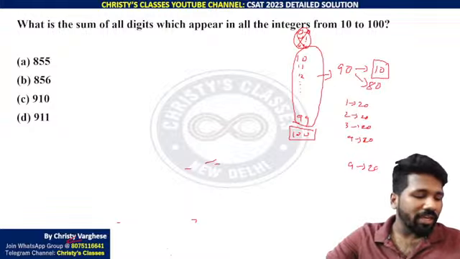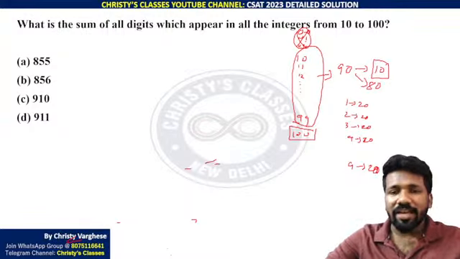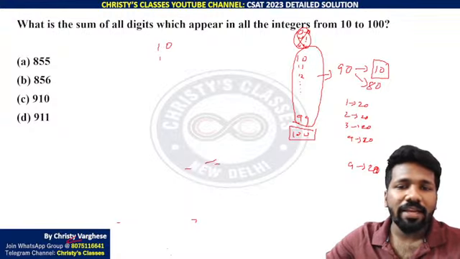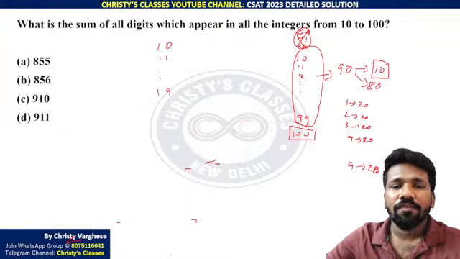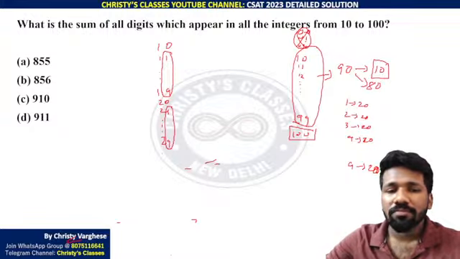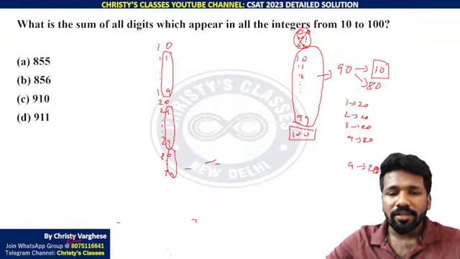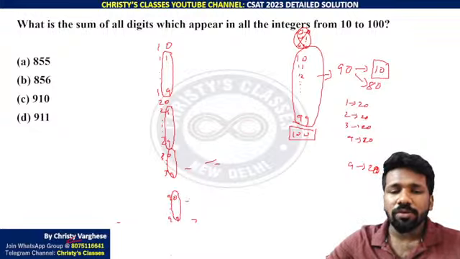Are you all understanding this idea? Why is it 20 times? If you are not understanding this idea, I will elaborate a little bit more. 10, 11, 12, 13 up to 19. If you look at the unit digit, 1 to 9 is occurring 1 time. 20, 21, 22 up to 29: 1 to 9 is occurring 1 time. 30, 31 up to 39: 1 to 9 is occurring 1 time. 0 is also there, but I am only concerned about 1 to 9. Up to 90, 91, 92 up to 99, each of 1 to 9 is occurring 1 time. That means in the unit place, each digit occurs 9 times in total.